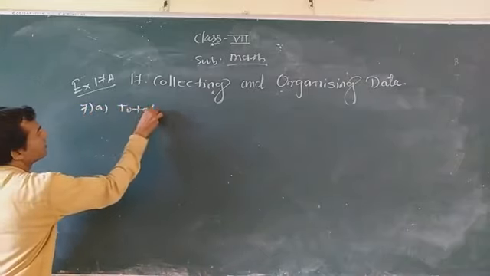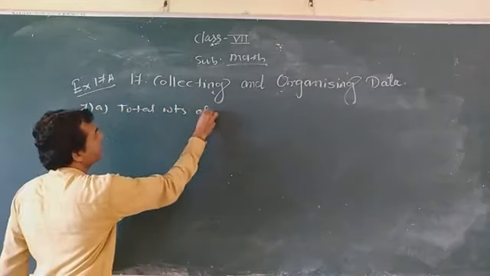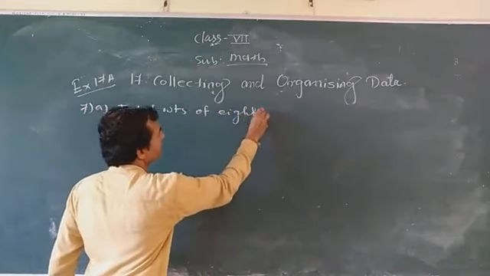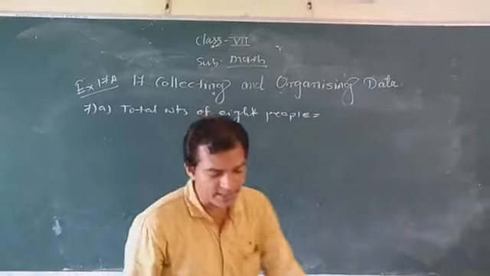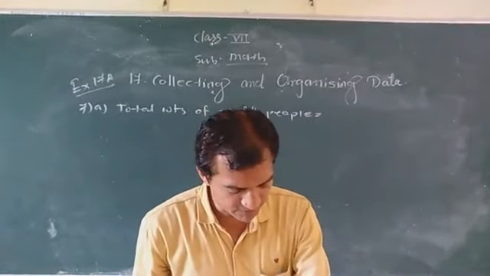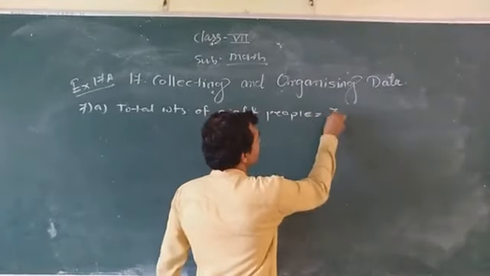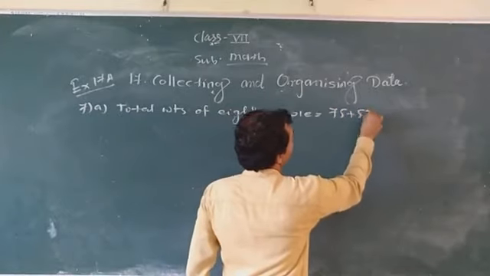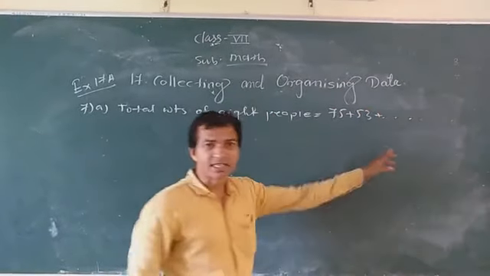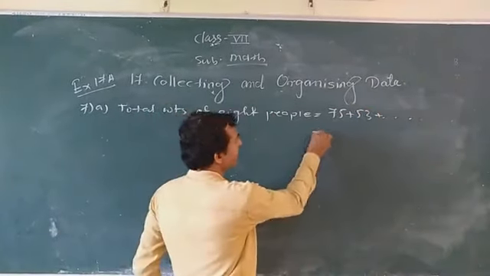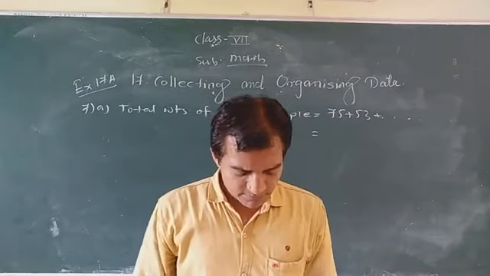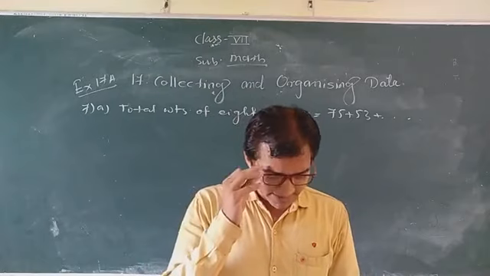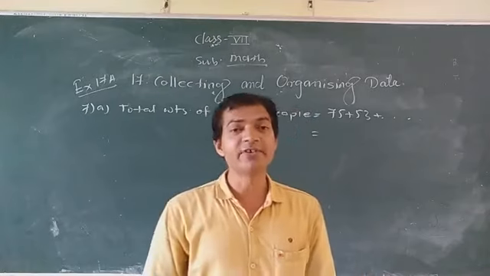total weight of 8 people is equal to, you have to add all these: 75 plus 53 plus, the numbers are given, you have to write them and find the answer here. You have to find the total weight. You can get here the total weight, that is 522 kg.